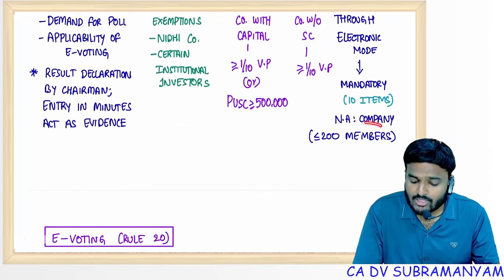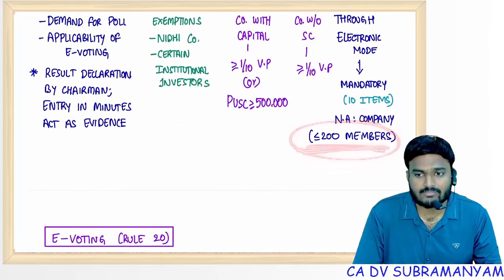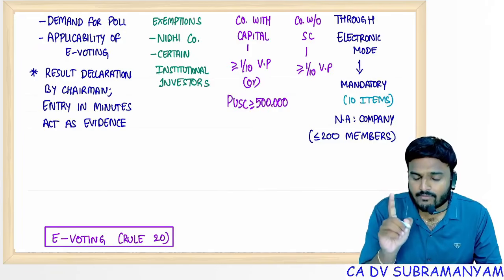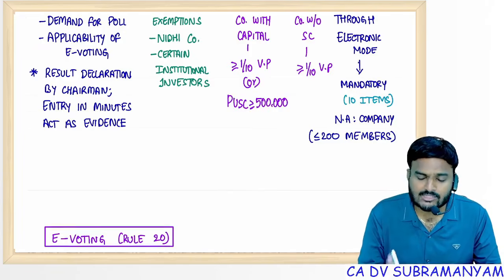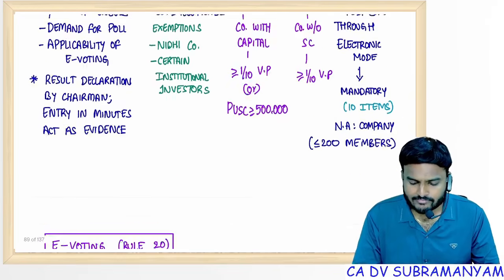Postal ballot is not applicable in case of a company having up to 200 members. Postal ballot is not applicable if a company has 200 members or less. Postal ballot is not mandatory.